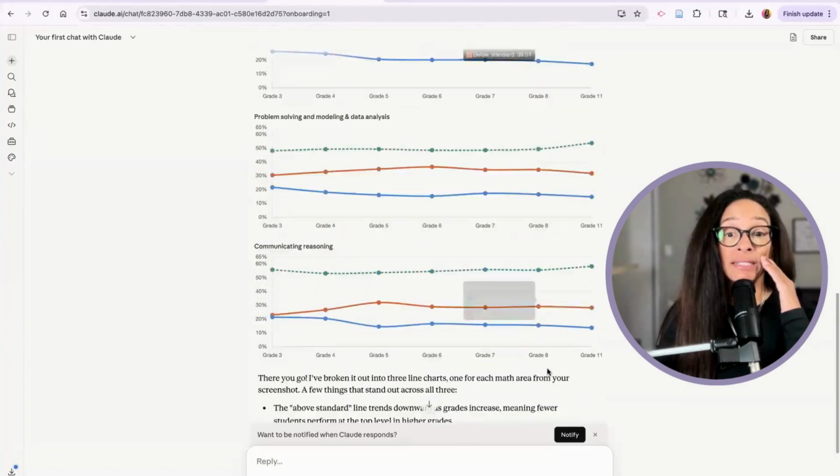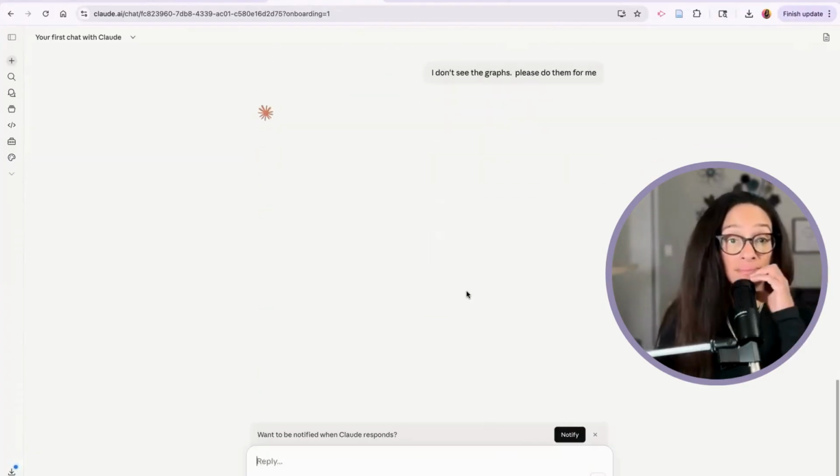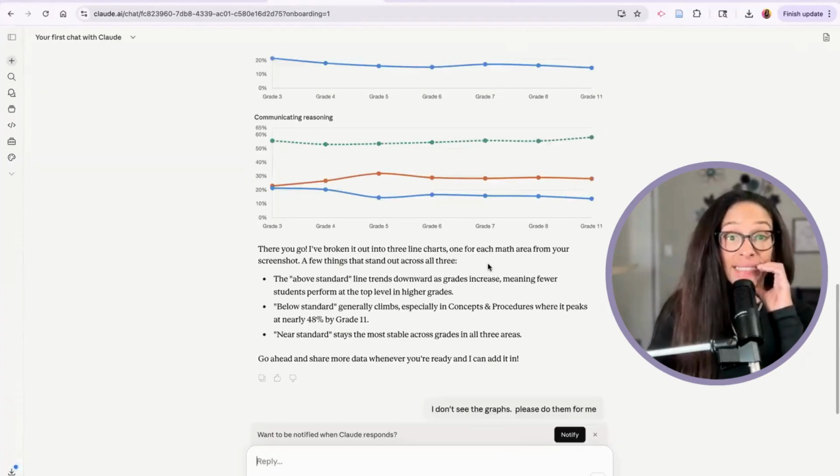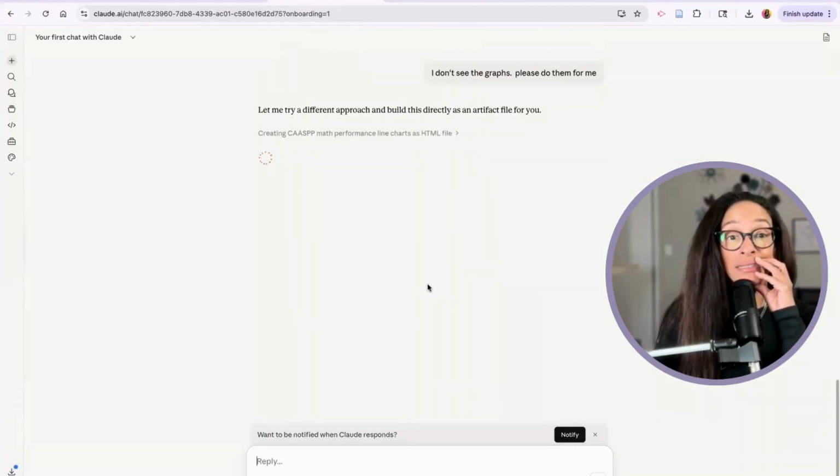So it did it here. Okay, I don't see the graphs. So it said it did it. It says, there you go. I've broken it down into line charts, one for each math area from your screenshot. Okay, but that's not what I wanted. It's really not what I wanted.